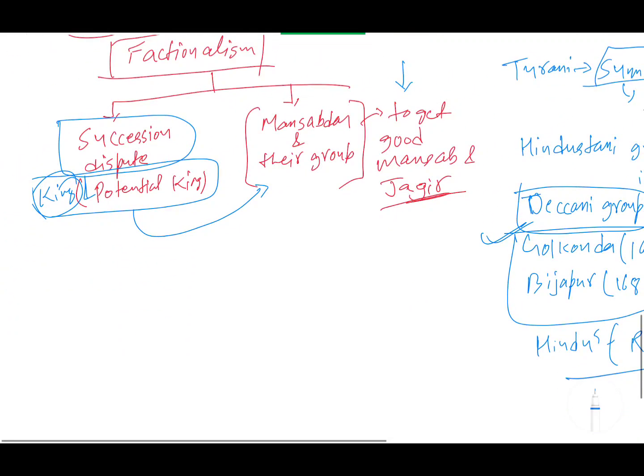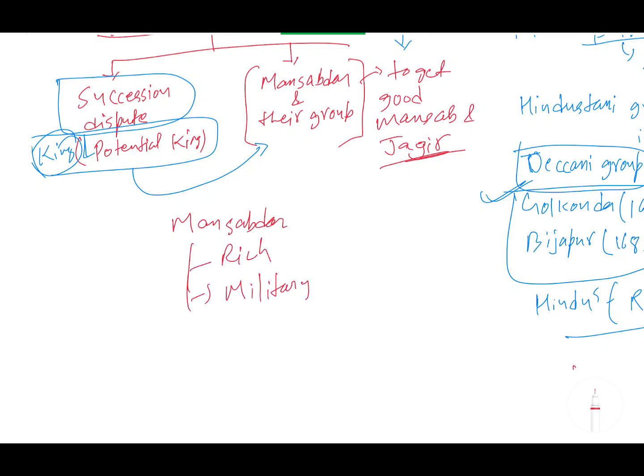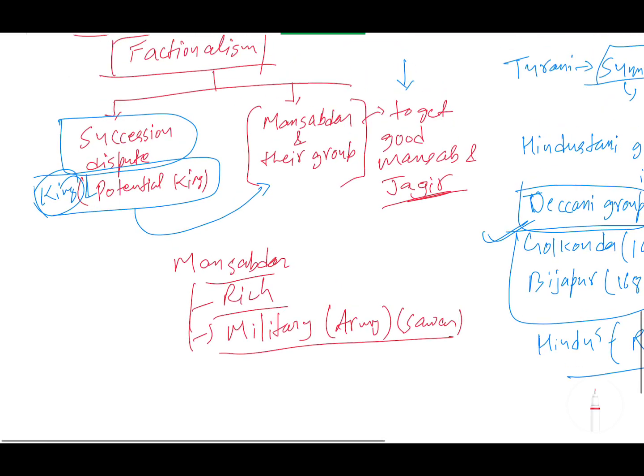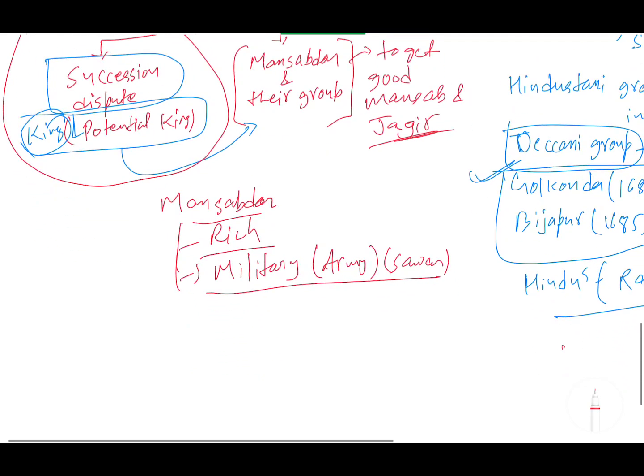And the other thing is that the mansabdars and these supporting mansabs are all of the rich. One thing you must know: these are all rich people. Mansabdars are, first, rich people, and they have a good hold of the military. They had the military with them, an army or sawar, whatever you can say. But what they started doing, instead of focusing on the central politics, because all of this, this factionalism or succession dispute, was happening at the central level, now these mansabdars started focusing on the successor state.